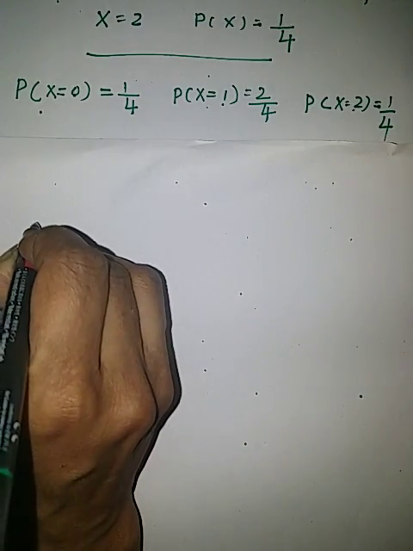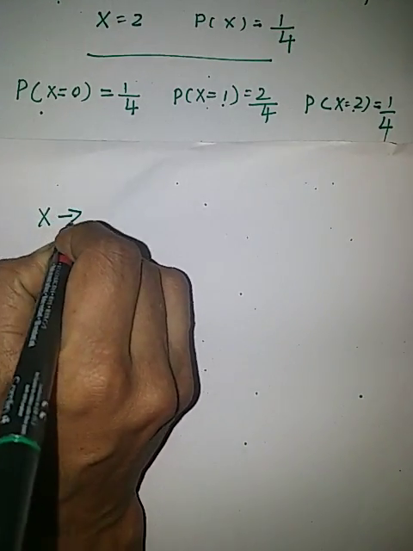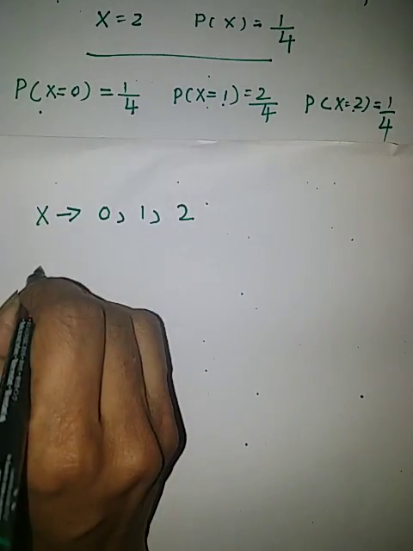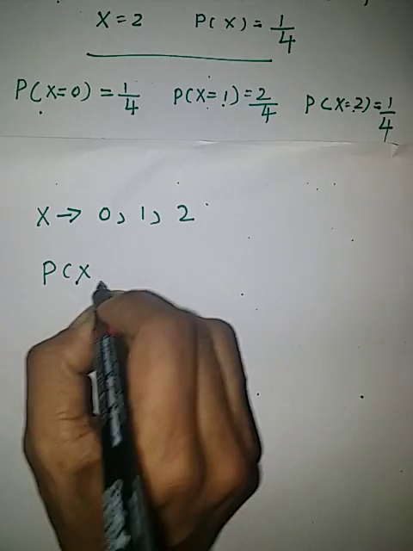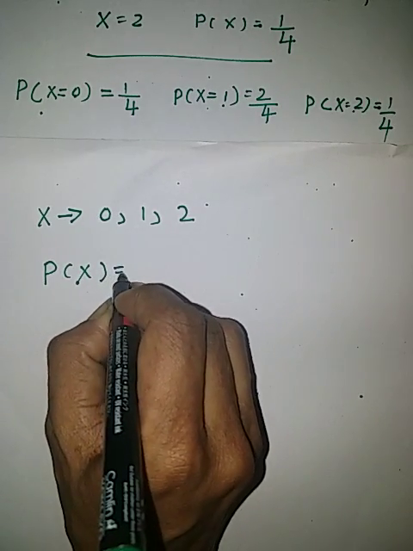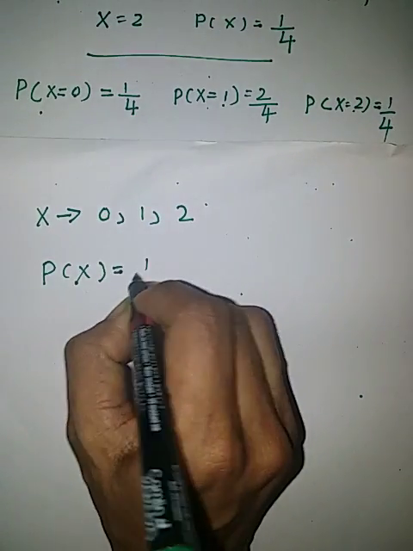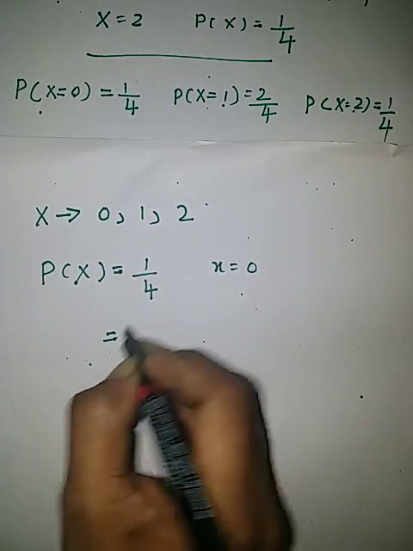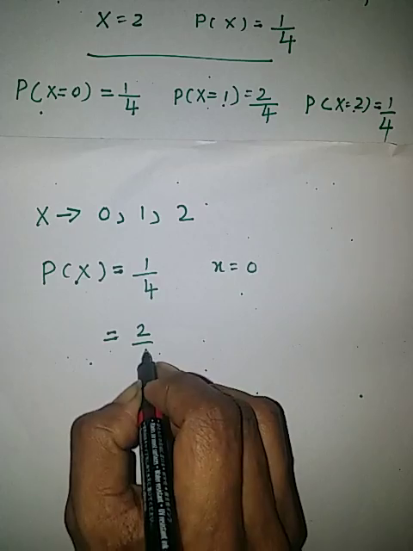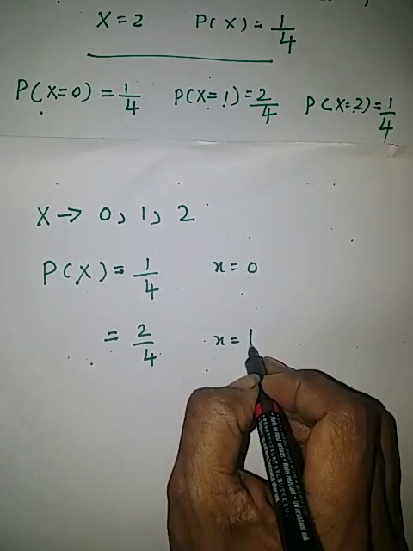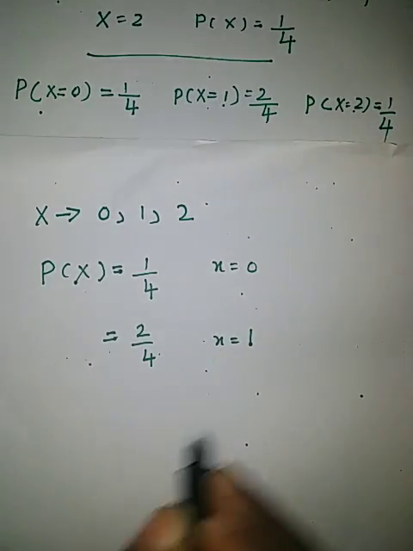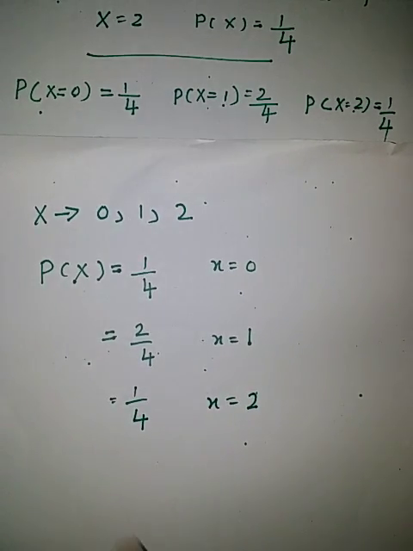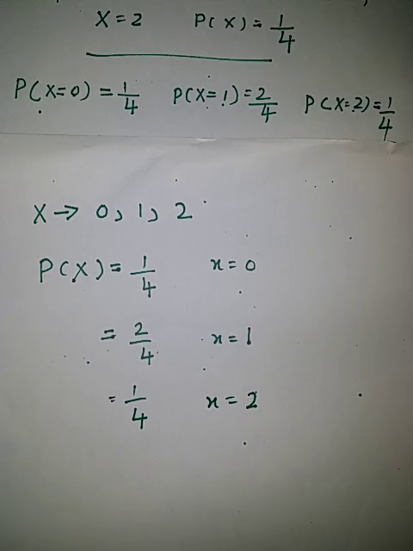So when x takes the values 0, 1, 2, probability of x is 1 upon 4 when x equal to 0, 2 upon 4 when x equal to 1, and 1 upon 4 when x equal to 2. These are the probability mass function.